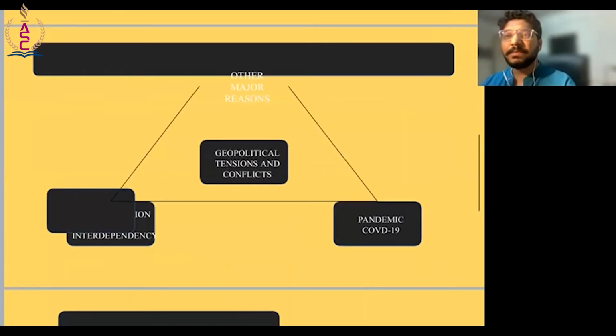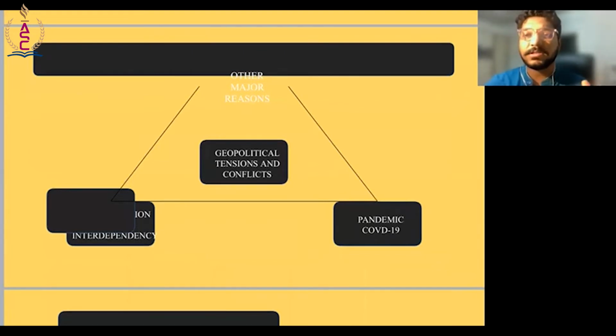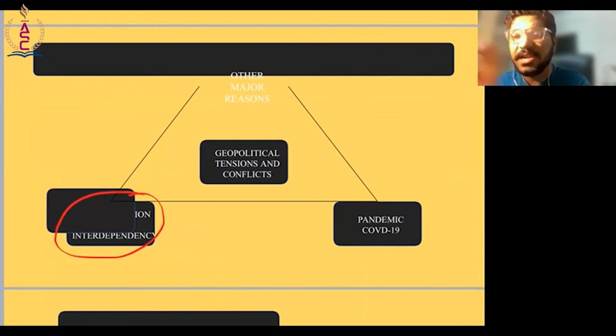Now, next, what are the other major reasons? Now, we know the other major reason is, there has to be some sort of a minor mistake here. So this would be globalization and interdependency. Now, what exactly is globalization and interdependency?